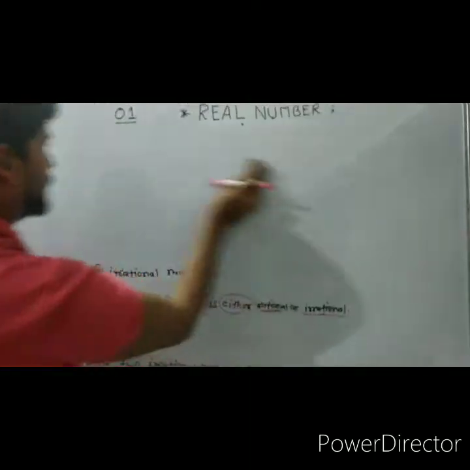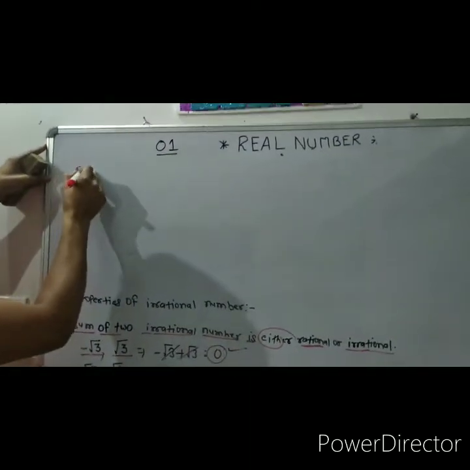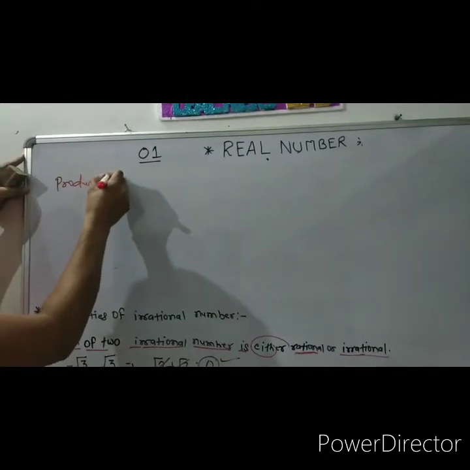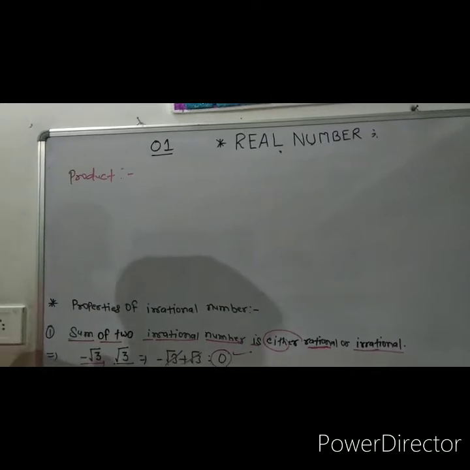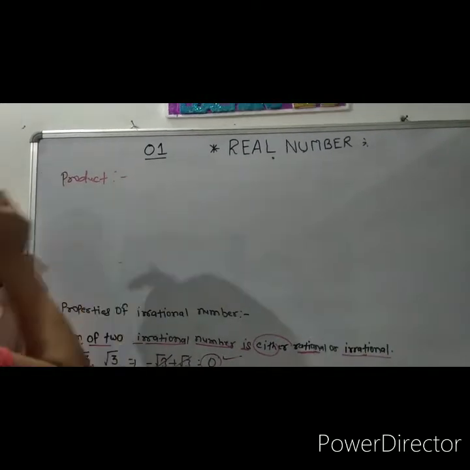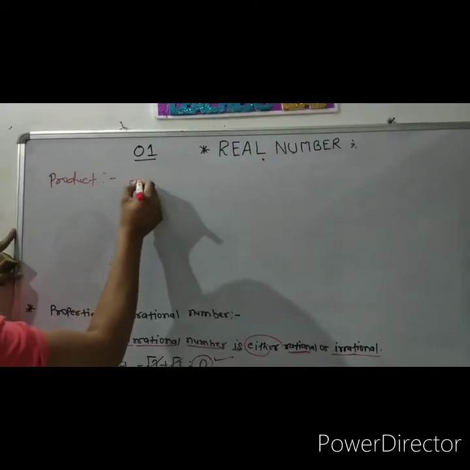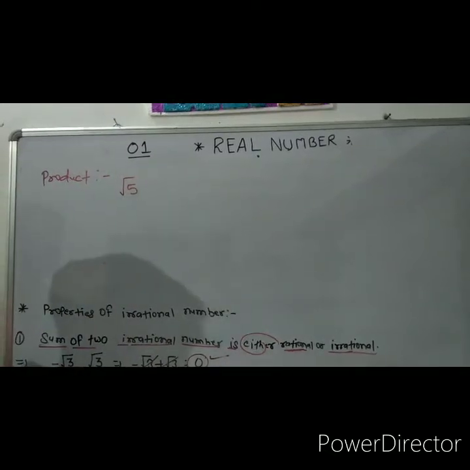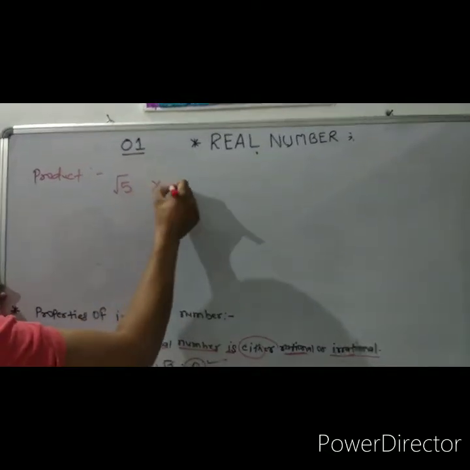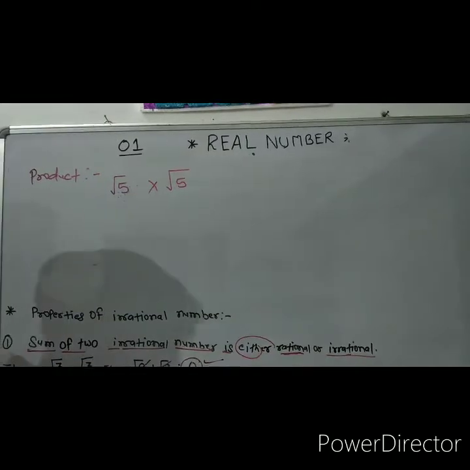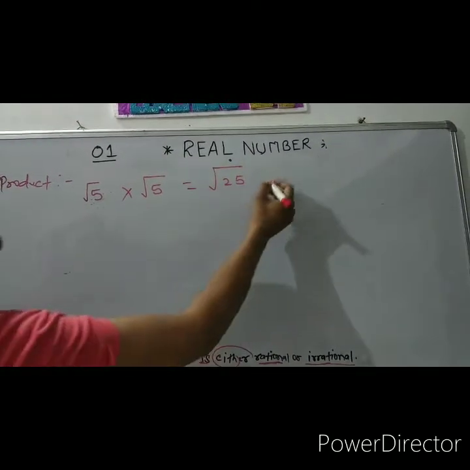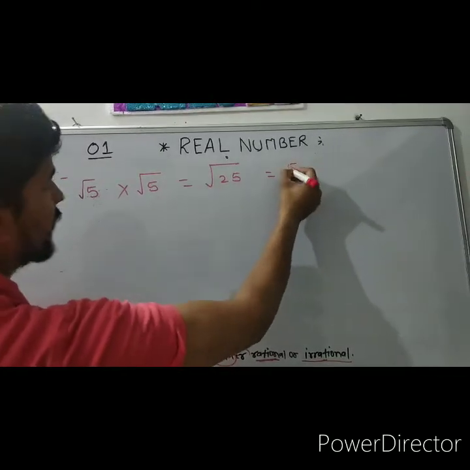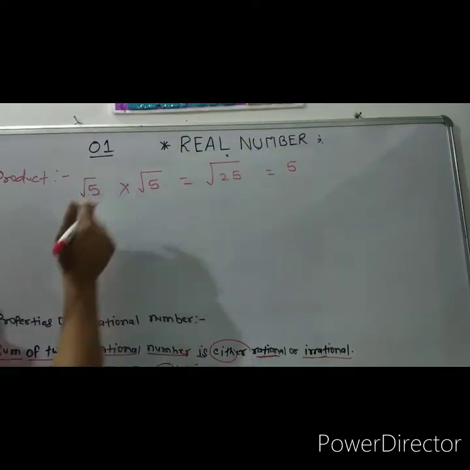Now look at the next property here. Suppose we multiply and find the product of two irrational numbers, then it is either rational or irrational. Now look at an example here. Suppose root 5 is an irrational number and again root 5 is irrational. When we multiply these, it is root 25, and the square root of 25 is 5. So it is rational.